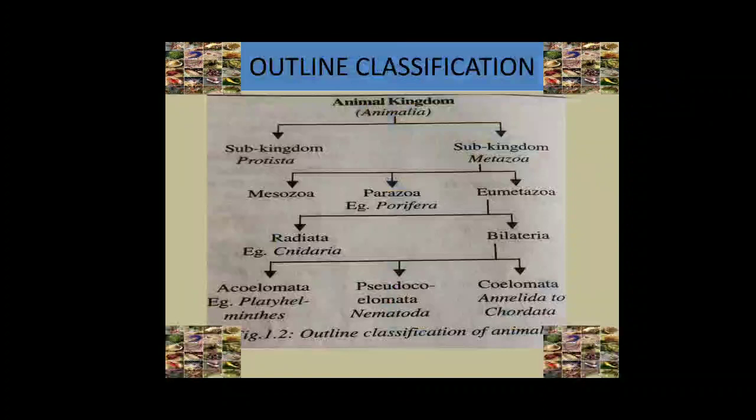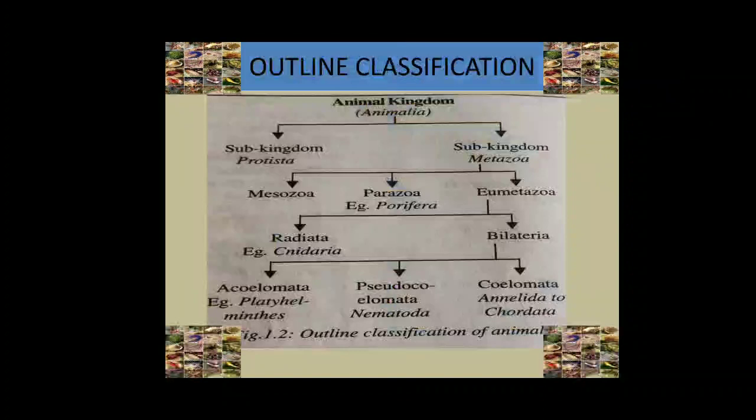Again, bilaterally symmetrical animals are classified into three broad divisions, namely Acoelomata, Pseudocoelomata and Coelomata. In acoelomate animals, a body cavity is absent. The phylum Platyhelminthes is an example of acoelomate animals. In pseudocoelomate animals, a false coelom is present.